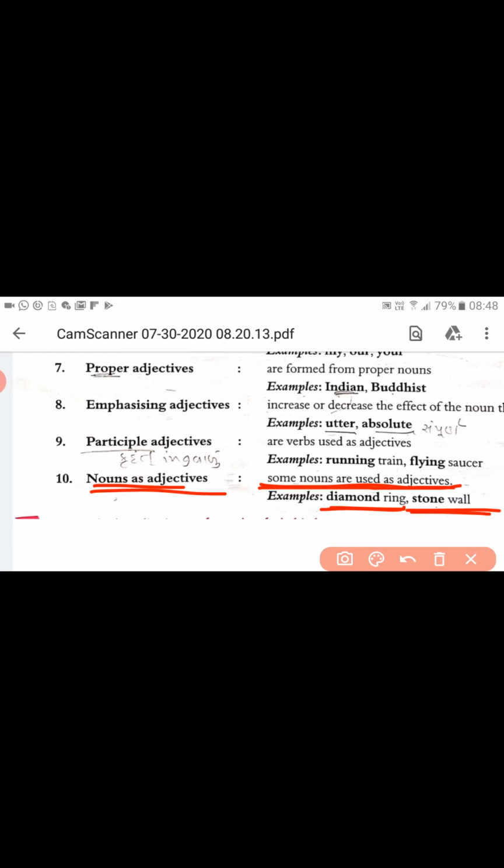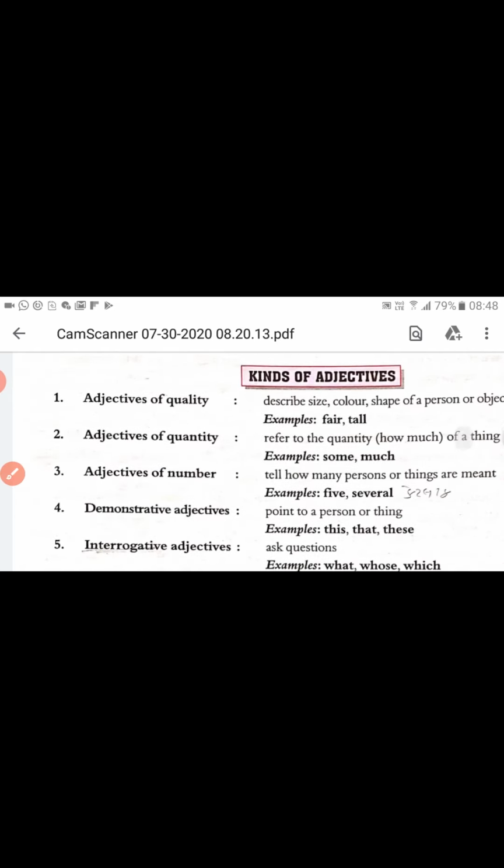So particularly for this time we are supposed to learn adjective of quality, adjective of quantity, adjective of number. And the further kinds of adjective are in detail.